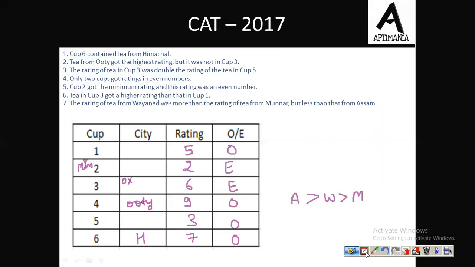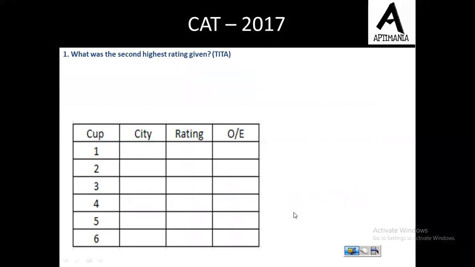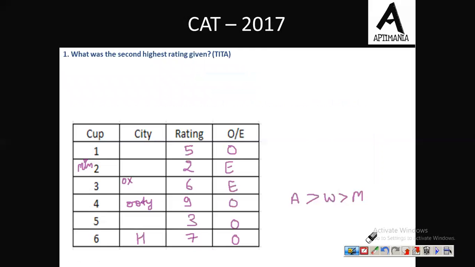Okay, so moving to first question of the set. The first question is, what was the second highest rating given? Now you can see that the ratings in descending order are 9, then 7, then 6, 5, 3, and 2. So the second highest rating was 7. So the correct answer to this question is 7. Moving to second question.